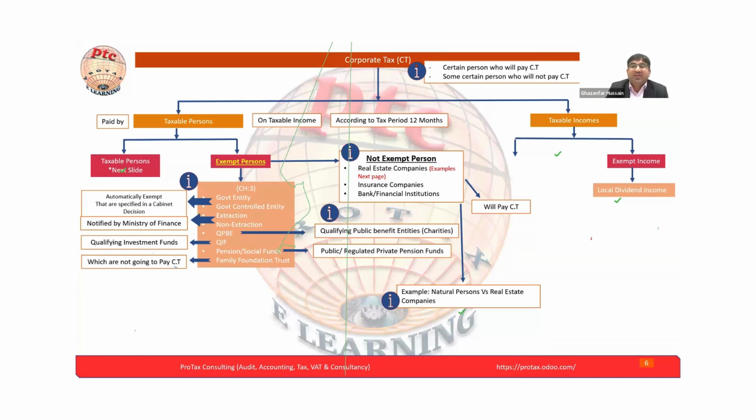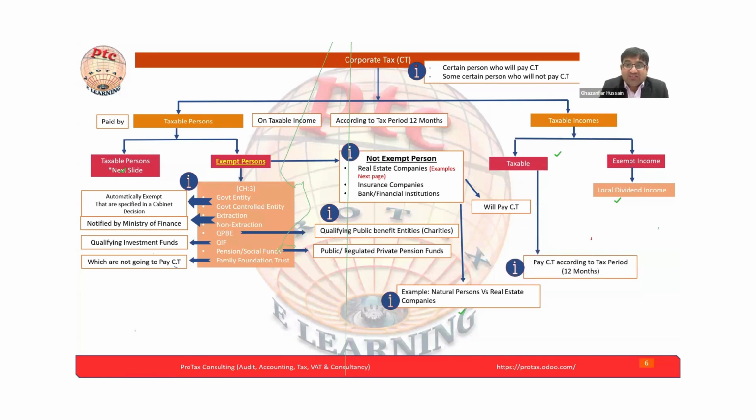We will see the example of the exempt income. The example of the exempt income is the local dividend. Why is the local dividend exempt? There is a certain regulation for this: the local dividend falls under the participation exemption. If the dividend is paid by a UAE-based company, that company will pay the dividend after paying the corporate tax. So the amount has already been taxed, and again, the double taxation will not be there. This is the reason the local dividend will not be part of your computation for the corporate tax, because the company who paid the dividend paid it after the corporate tax.